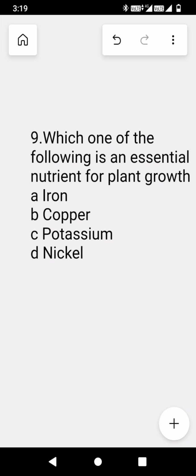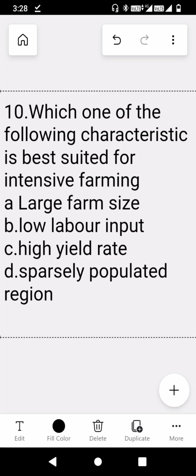Now we come to the ninth question, which is which one of the following is an essential nutrient for plant growth? Amongst iron, copper, nickel, potassium is the correct answer. Potassium is a macronutrient for plant growth. That is why we provide potassium fertilizer for the growth of plants. And plants also take up large amounts of potassium during their lifetime.